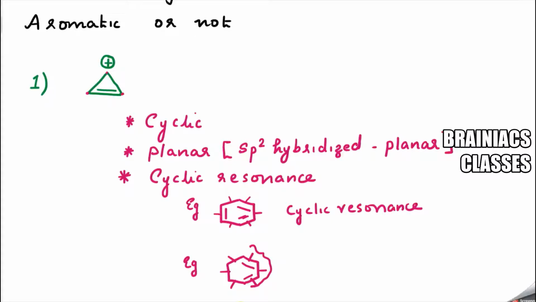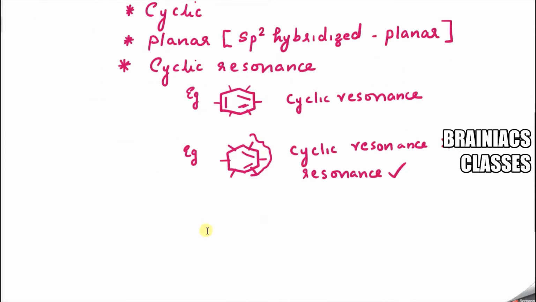That's a conjugation. But throughout the ring, there is no resonance. Why? Because after double bond, double bond, then single bond, here a double bond should come, or some lone pair, or some positive charge, but it is not there. That means cyclic resonance is absent, but resonance is present. That is the difference between these two.